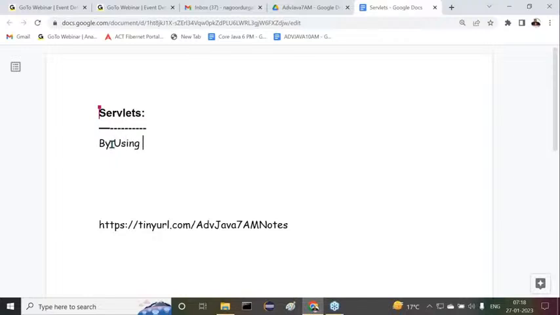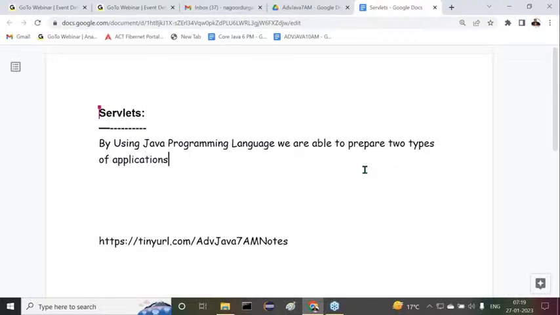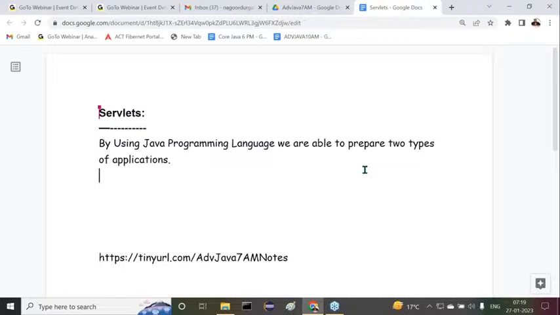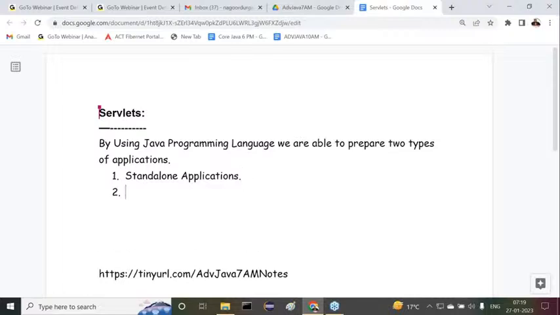By using the Java programming language, we are able to prepare two types of applications. The very first one is standalone applications, and the second one is enterprise applications.